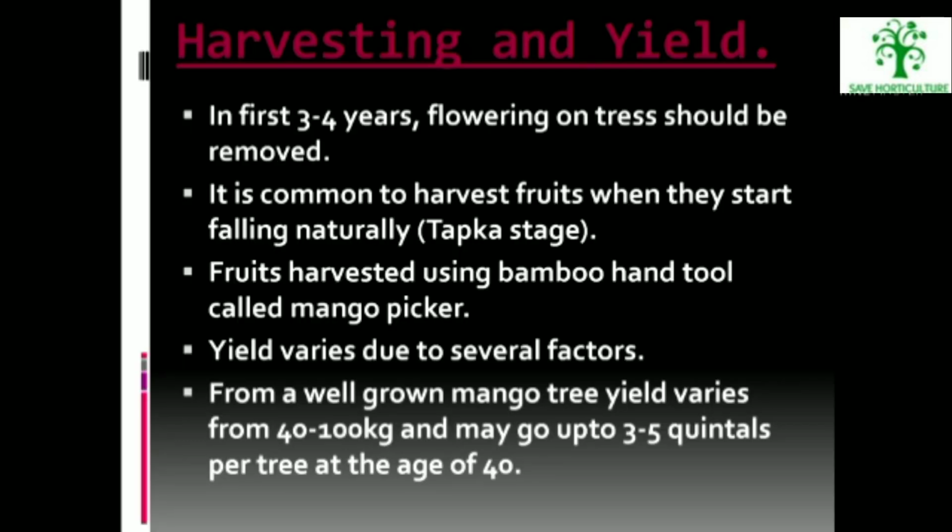Harvesting and yield: during the first 3 to 4 years, flowering on the trees should be removed. It is common to harvest fruits when they start falling naturally, that is the tapka stage. Fruits are harvested using a bamboo hand tool called a mango picker. Yield varies due to several factors. From a well-grown mango tree, yield varies from 40 to 100 kg and may go up to 3 to 5 quintals at the age of 40.